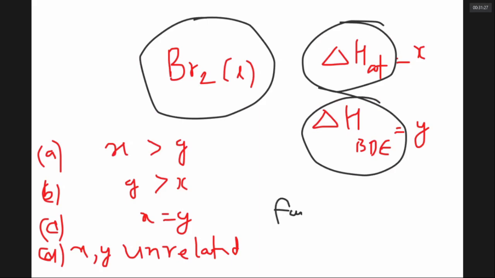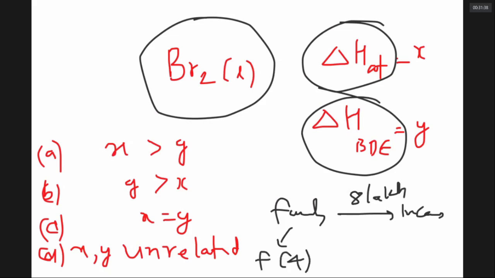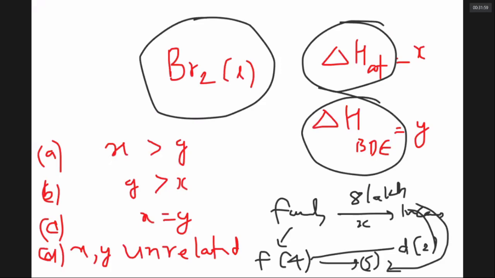A family income is 8 lakhs per month. In this family, father earns 4 lakhs. Father's son earns 2 lakhs. Father's daughter earns 2 lakhs. Put together it is 8 lakhs. Yes, sir. Agreed or not agreed? Agreed, sir. Now, let us say the family's income is X, father's income is Y,